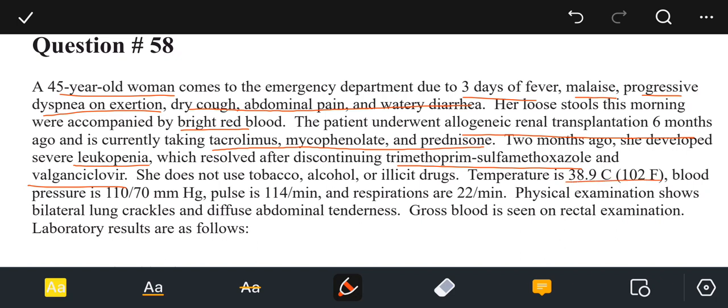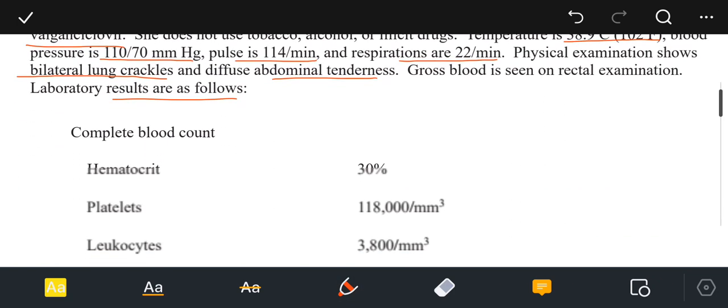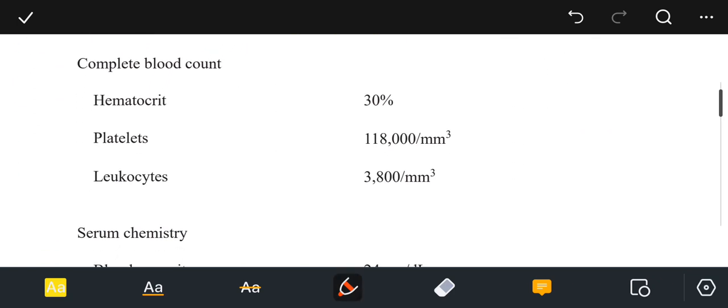Temperature is high, that is 38.9 degrees Celsius. Blood pressure is 110 by 70 millimeters of mercury, pulse is 114 per minute, and respirations are 22 per minute. Physical examination shows bilateral lung crackles and diffuse abdominal tenderness. Gross blood is seen on the rectal examination, and lab results are as follows. Hematocrit is 30%, kind of normal. Platelet count is 118,000.